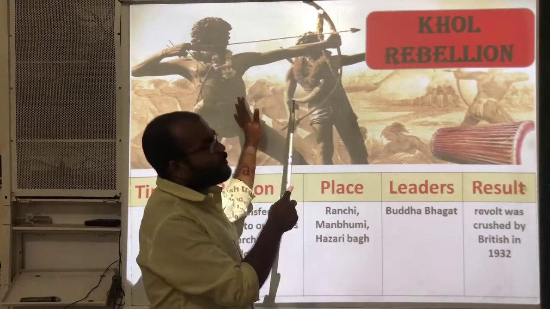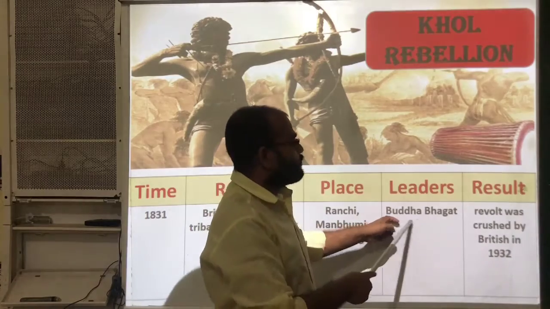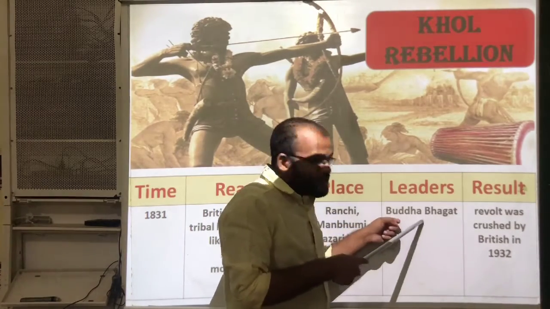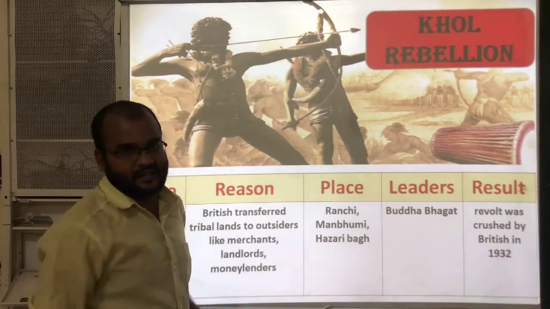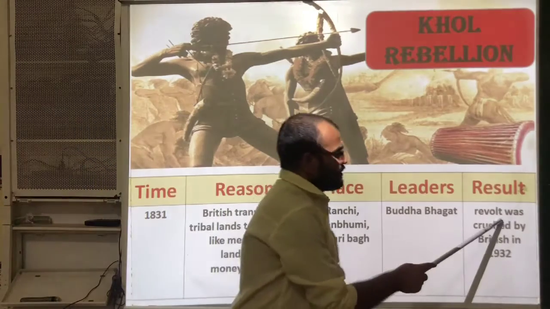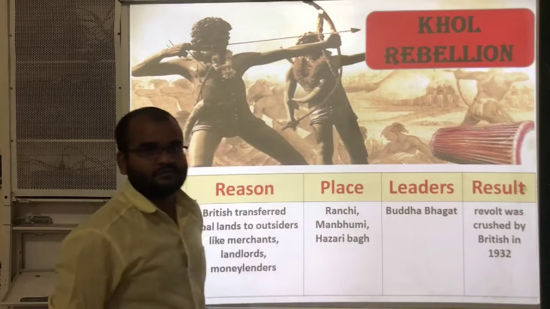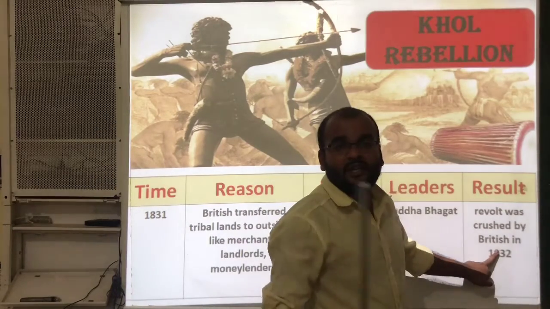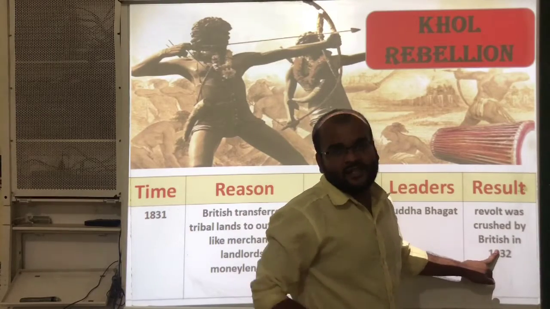This revolt was led by one person. That person's name is Buddha Bhagat. He led the Khol rebellion against the Britishers. Finally, the result: the revolt was crushed by the British in 1932. Sorry, this is 1832. In the year 1832 this revolt was crushed by the Britishers.